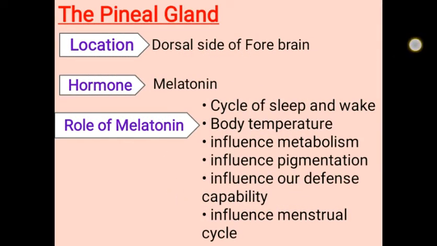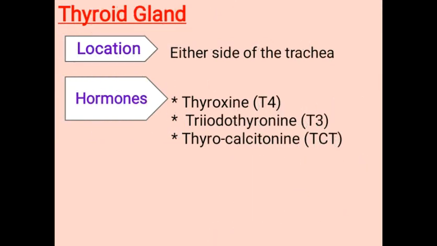Next, the thyroid gland. We have all come across the word thyroid. The thyroid gland is the largest endocrine gland of our body. It is located on either side of the trachea below the neck region. It is a butterfly-shaped gland. The thyroid gland is butterfly in shape.